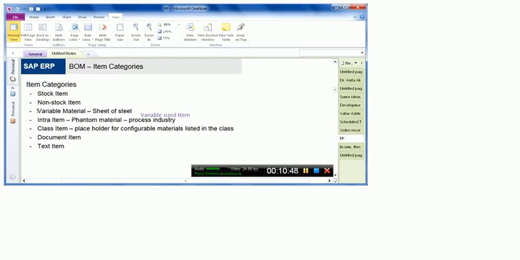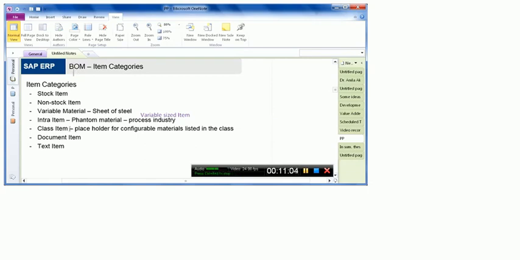So the detail that I discussed about the variable material was actually regarding the material master data of the variable material. Here what we are saying is that for the bill of material, a variable material can also make part of the bill of material.